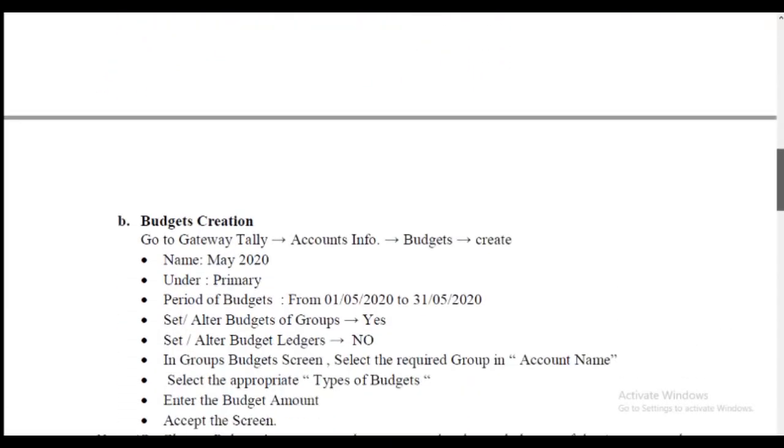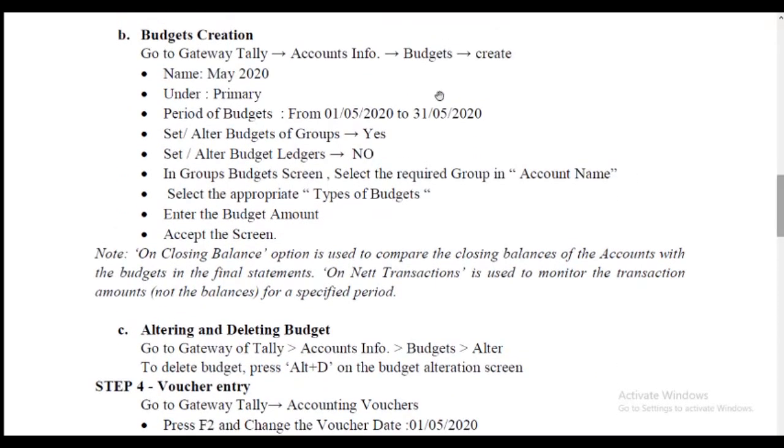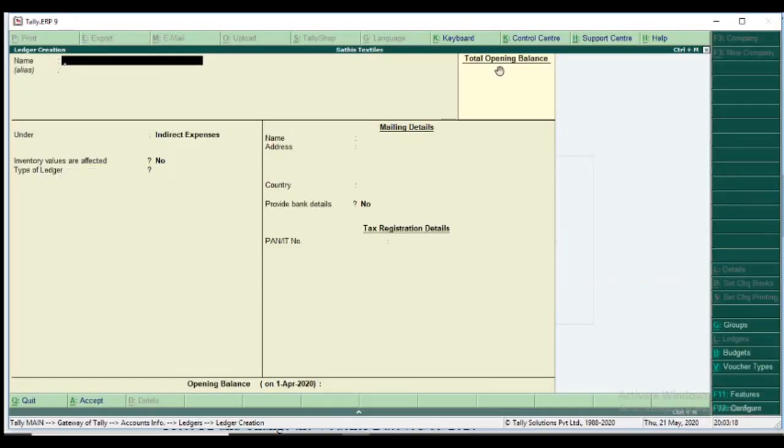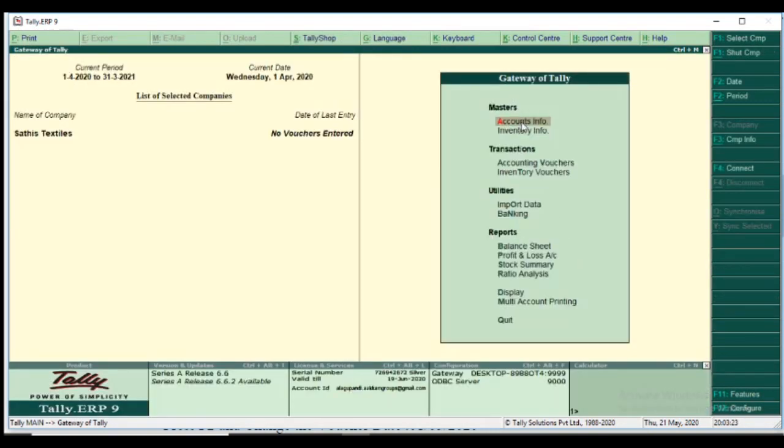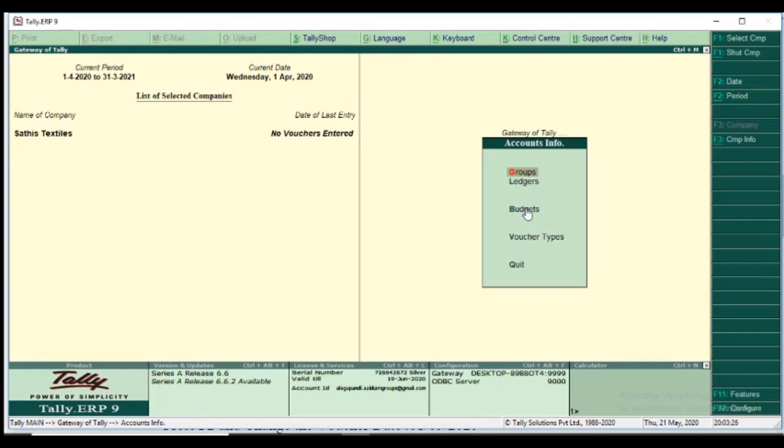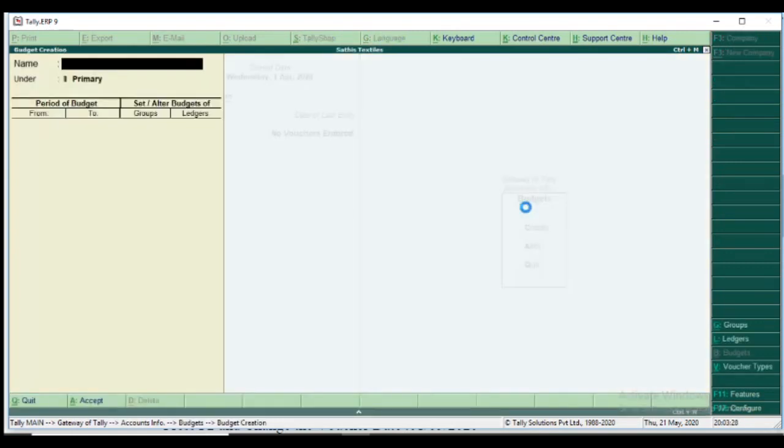Okay, first we move to the path: Gateway of Tally, Accounts Info, Budget, Create. The budget name is May 2020, from 1/5/2020 to 31/5/2020.